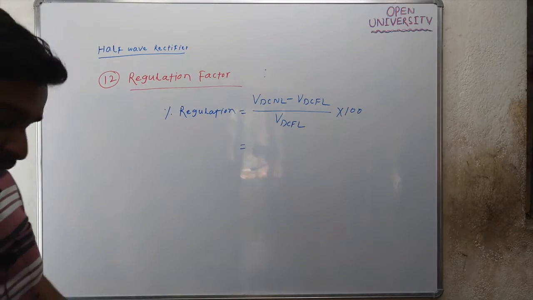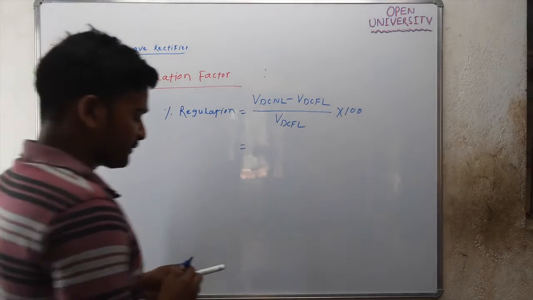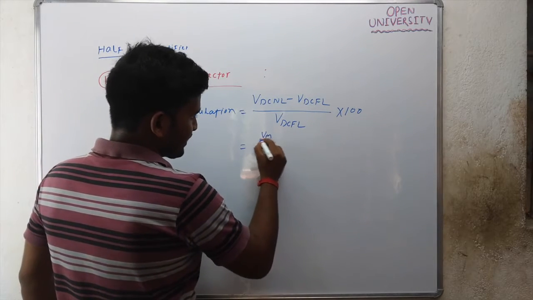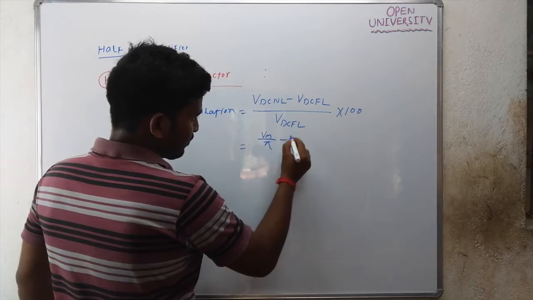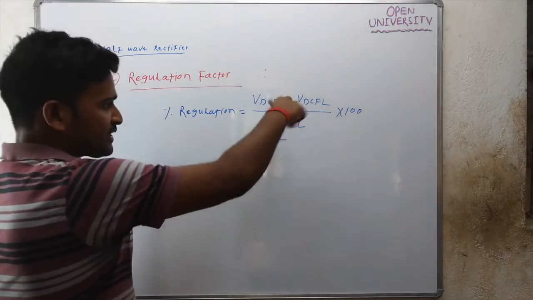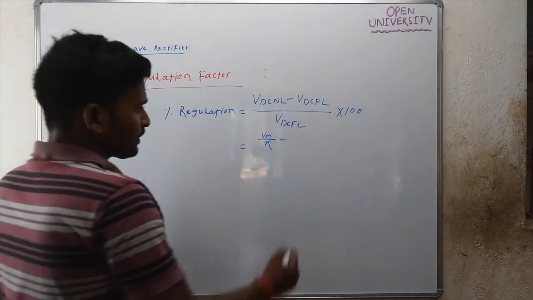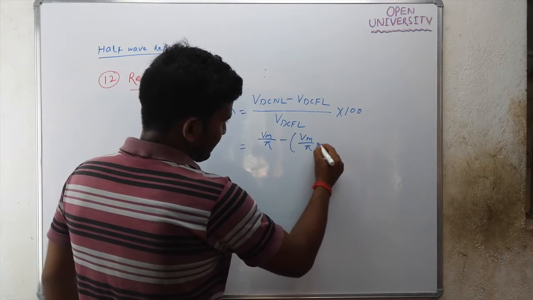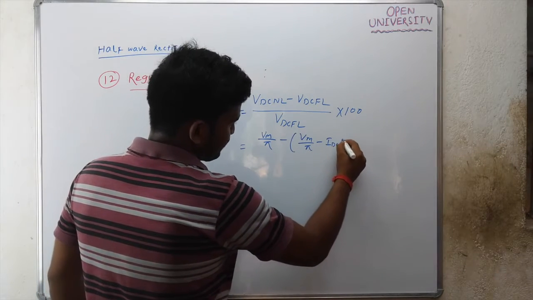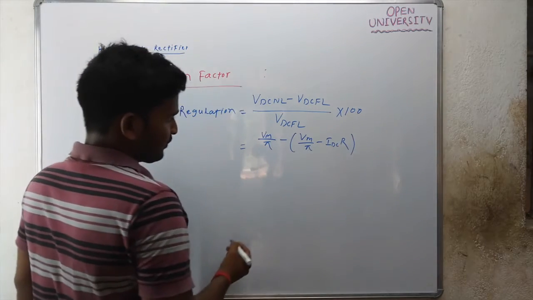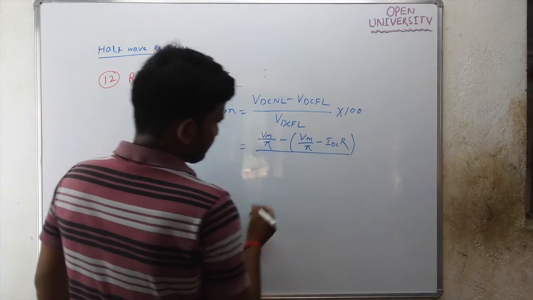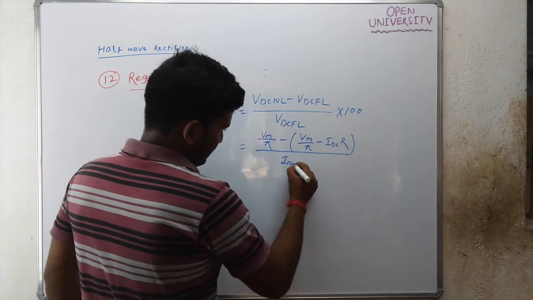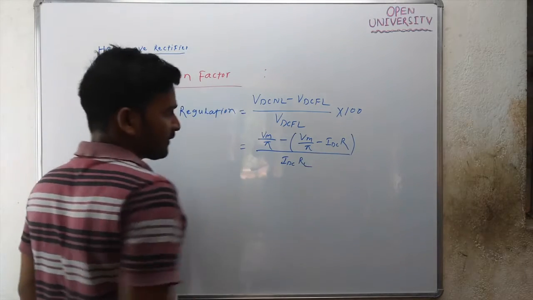If you calculate this percentage regulation for the half wave rectifier, then what is VDC-NL for half wave rectifier? It will be Vm by pi. And what is VDC-FL? It will be Vm by pi minus IDC into R, divided by IDC into RL.